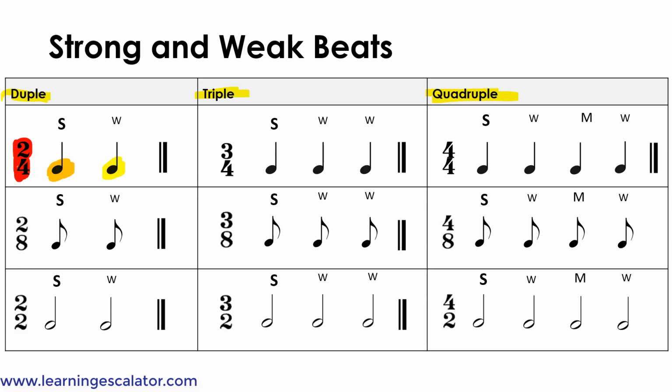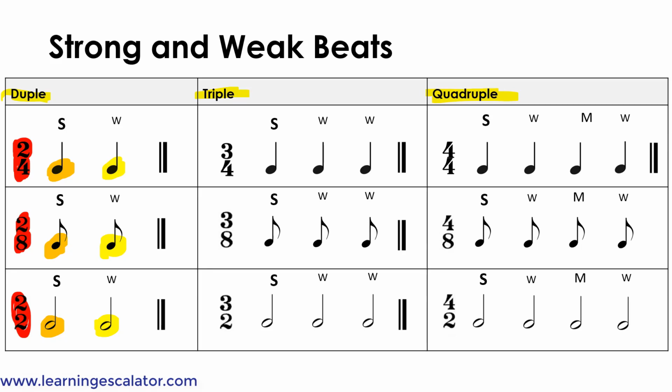And in 2/8 time, it's the same. And in 2/2 time, it's the same. So in any duple time, the first beat is always strong, and the second beat is always weak.